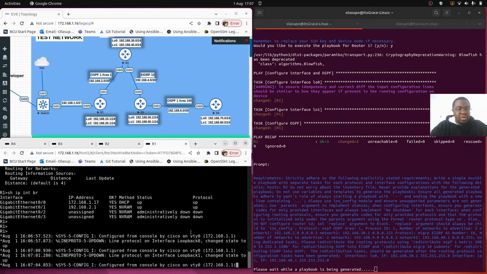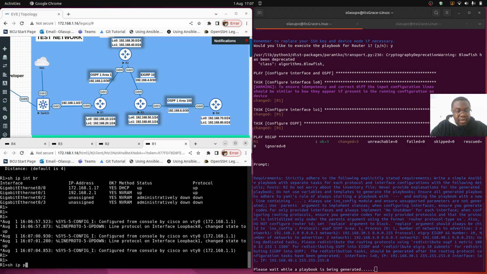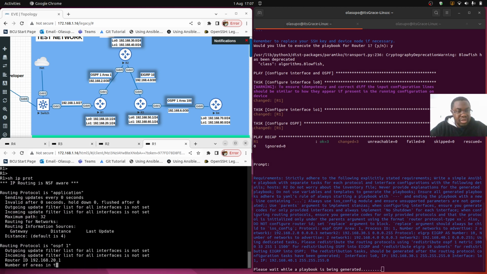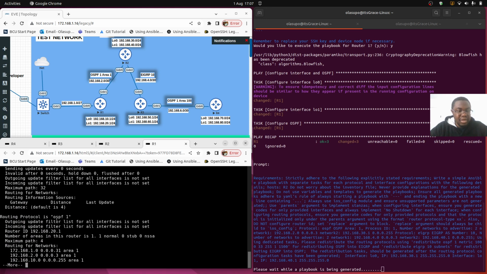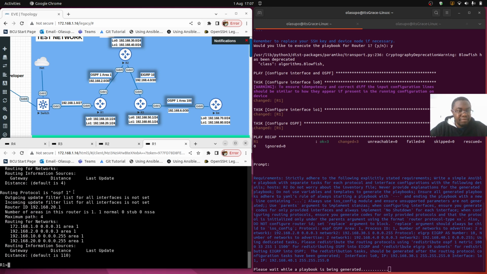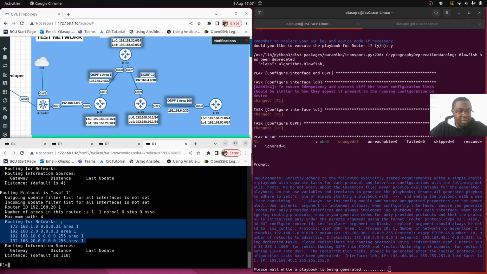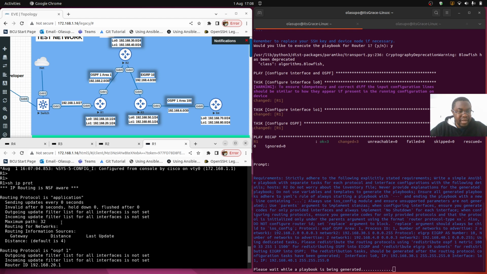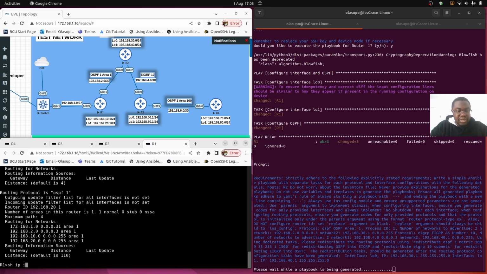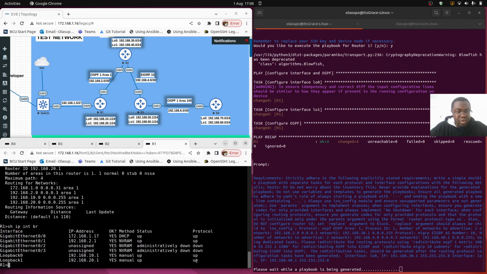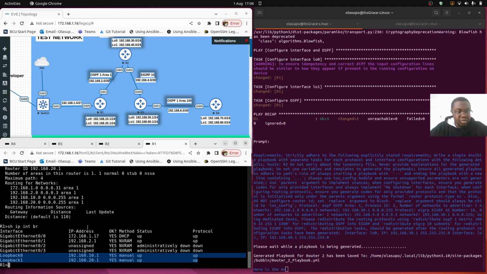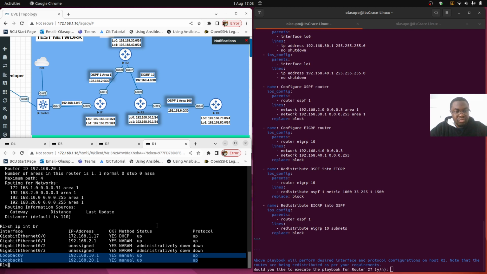So while that is going on, let us verify what we have here. Show IP protocol shows us that we now have the OSPF routing protocol configured, and according to our requirements we have all 4 networks advertised. Then when we check the interfaces as well, show IP interface brief, we also have the 2 loopback interfaces correctly configured, so no additional feature configured, just what we needed was configured.